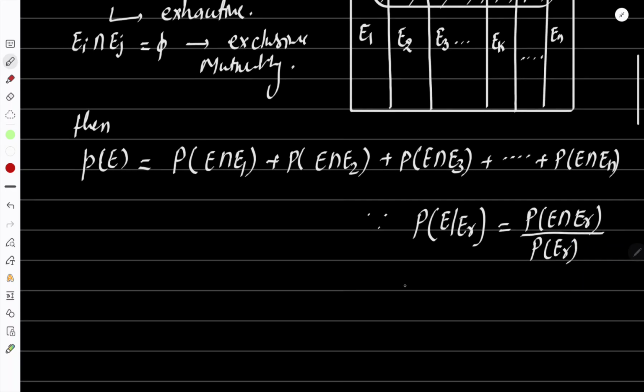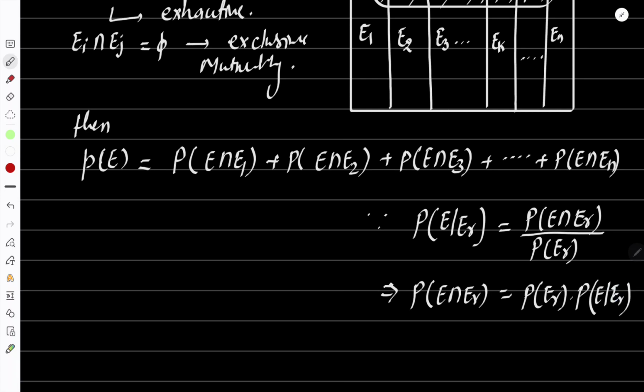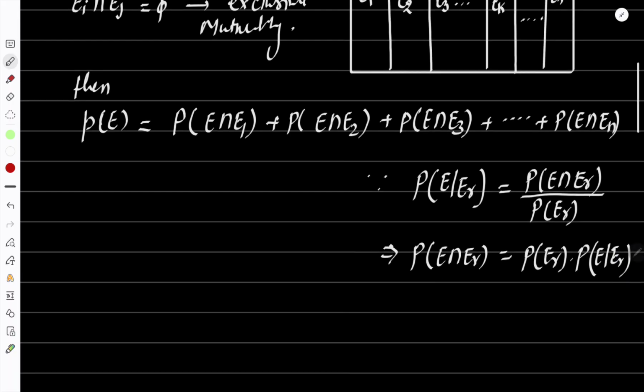So from here I can say that probability of E intersection Er is equal to probability of Er into probability of E given Er. Okay, so from here I can write each probability in this format. It is also called the multiplication theorem or multiplication rule.